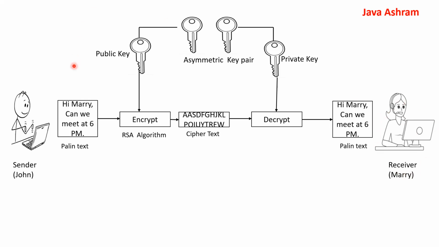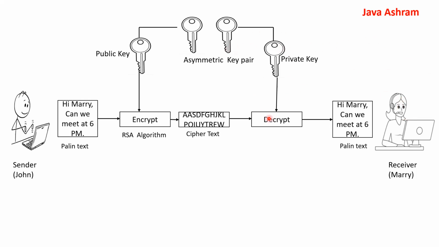So let's see one use case. While sending the message from John, it applies the public key to encrypt the message. The encrypted message is called ciphertext, and in most cases we implement the public key with the RSA algorithm. Once the ciphertext is received by Mary, she has a private key.